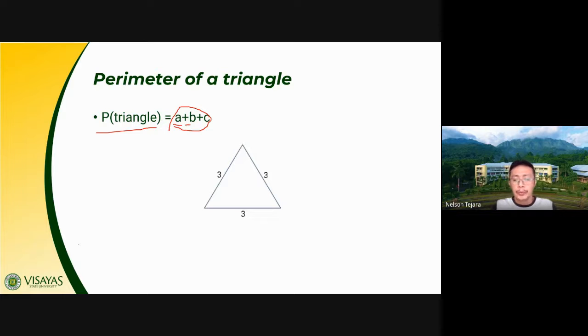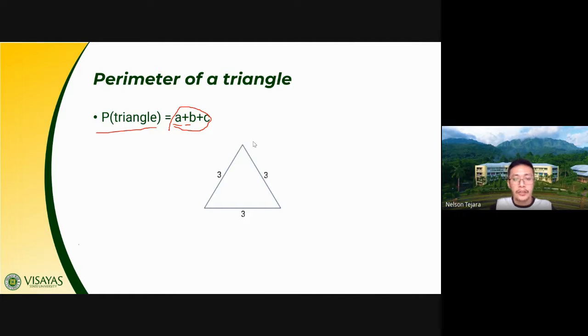Again, class, when you do measurement, it should have a unit of measure. What unit of measure do we use here? Make it a habit, class, that when you give the measure, the perimeter, area, or volume, you make sure to append a unit of measure. Can we say any units of measure are used in this figure?